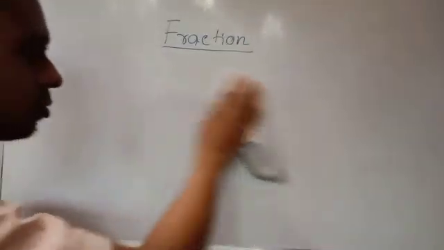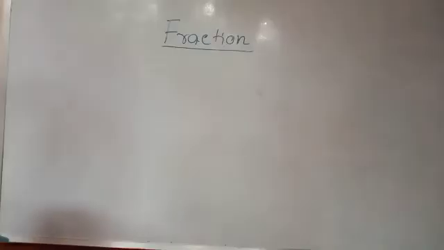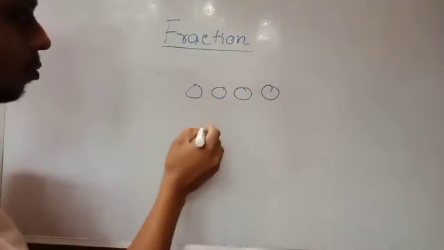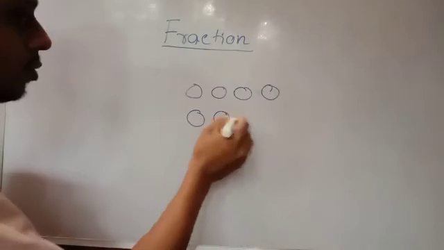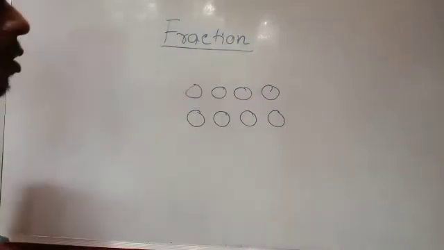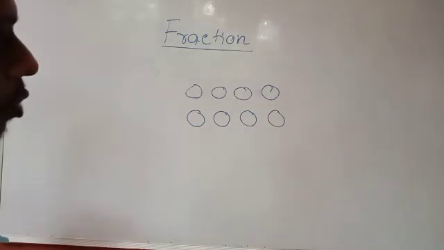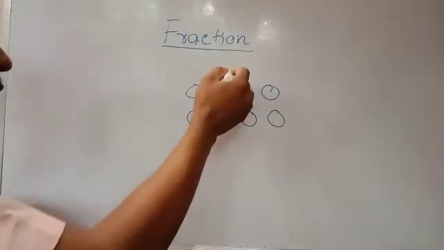Now suppose some figures or pictures are given. Now you have to divide into two equal parts. Two equal parts you have to divide. Okay.